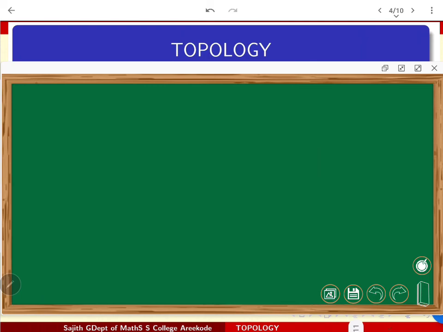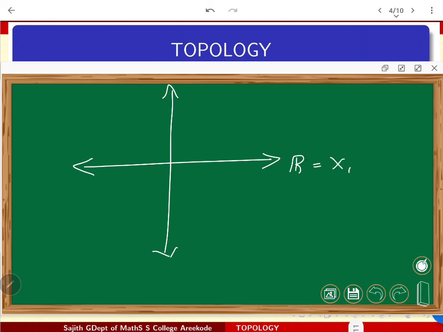So let me look once again at the plane. I have the plane R cross R. The first coordinate x1 is R, x2 is also R. Product topology means x1 is given the usual topology, and here also I give the usual topology. Then I am talking about the product space with open boxes as base elements.